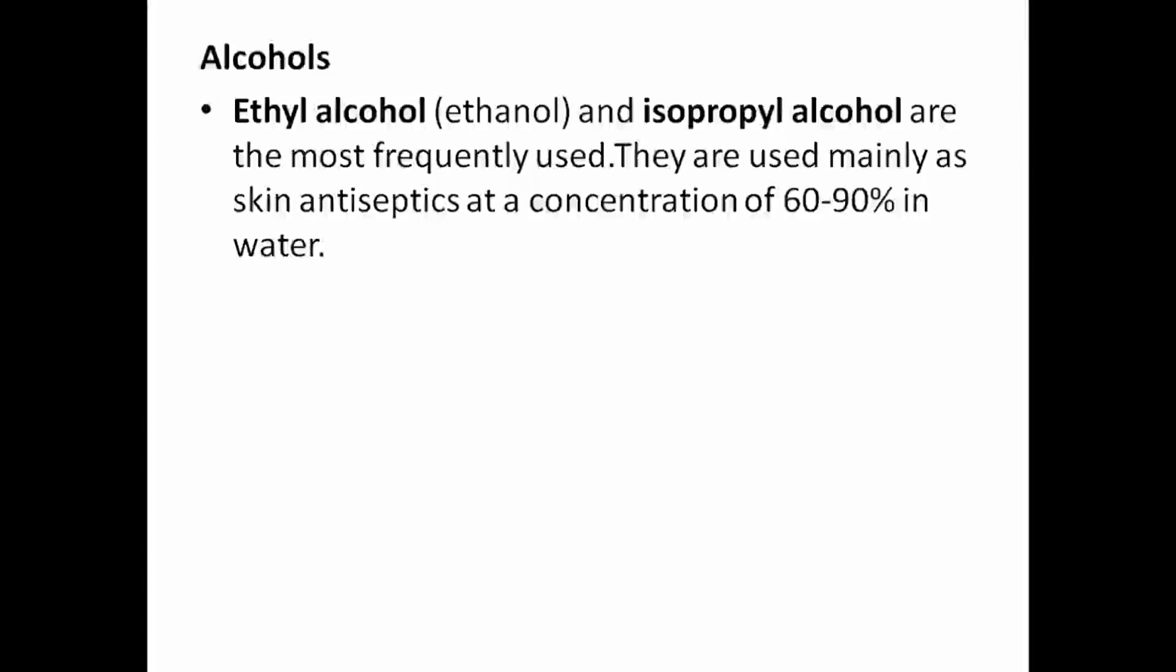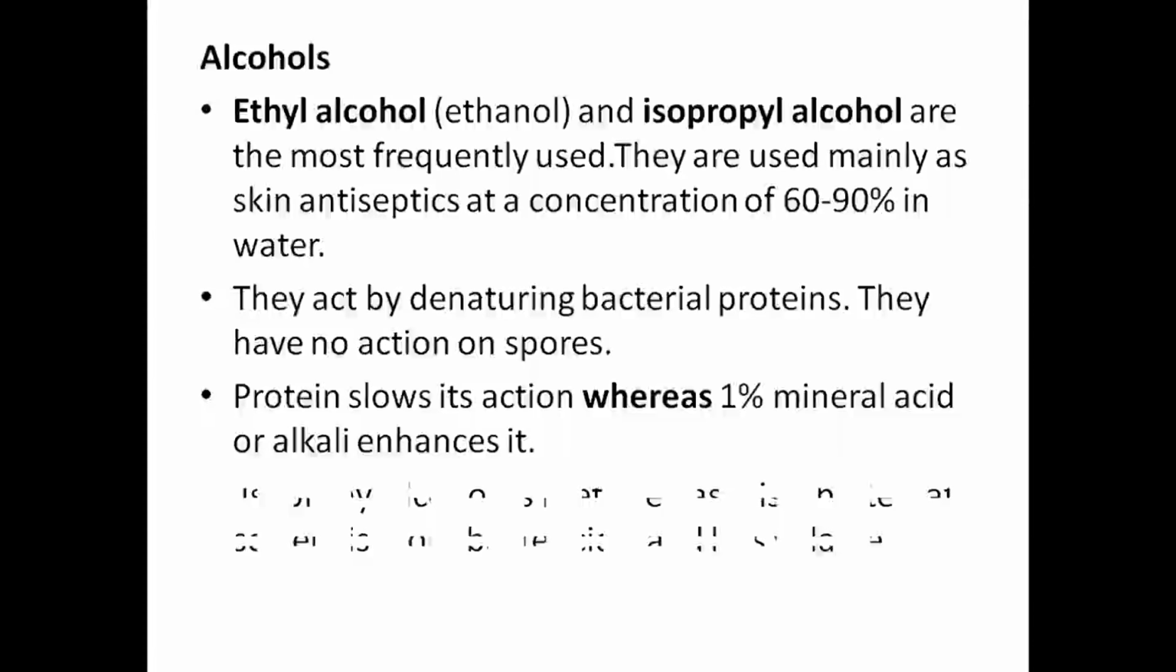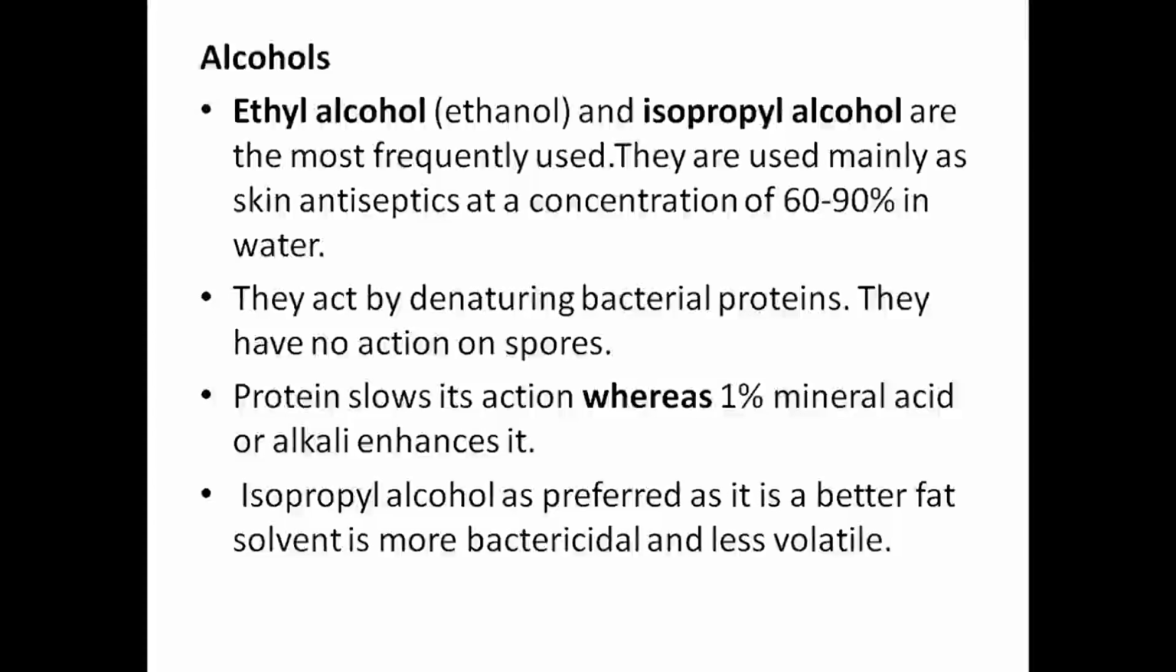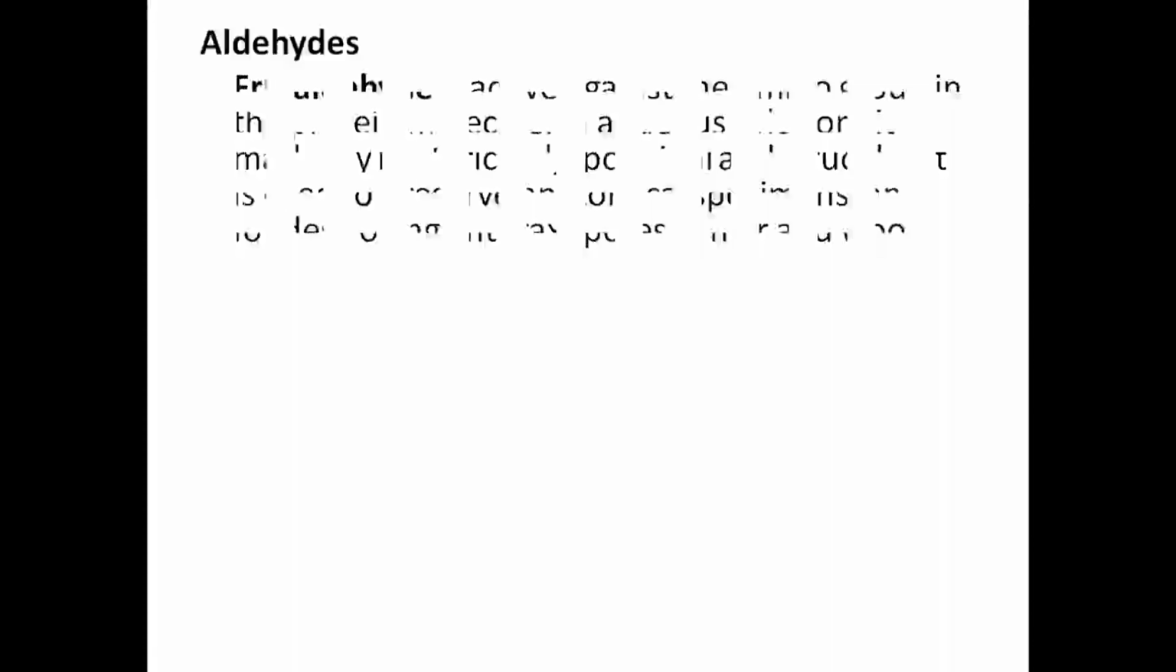Alcohols. Ethyl alcohol or isopropyl alcohol are the most frequently used. They are used mainly as a skin antiseptic at a concentration of 60 to 90% in water. They act by denaturing the bacterial proteins. They have no action on the spores. Protein slows its action, whereas 1% of mineral acid or alkali enhances it. Isopropyl alcohol is preferred as it is a better fat solvent, more bactericidal and less volatile. It is used for the disinfection of clinical thermometers.